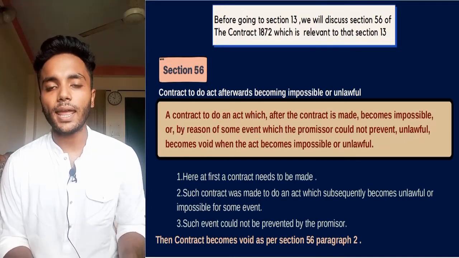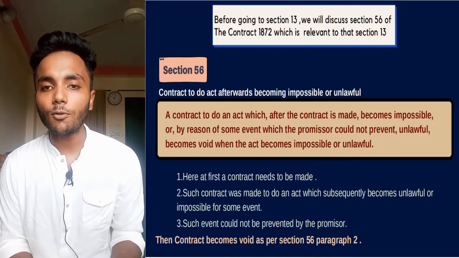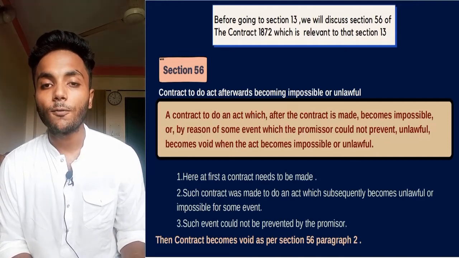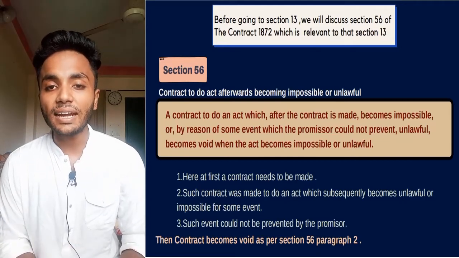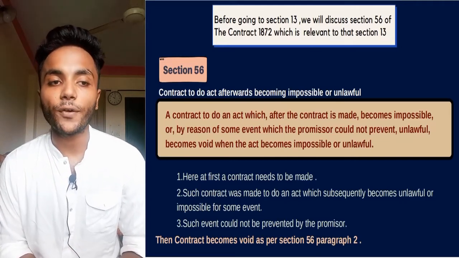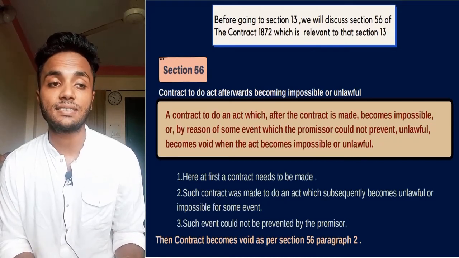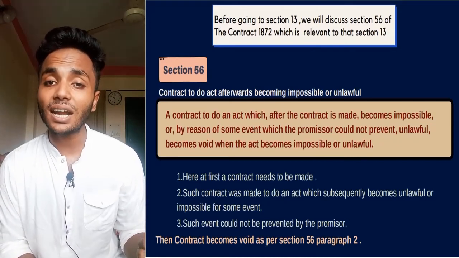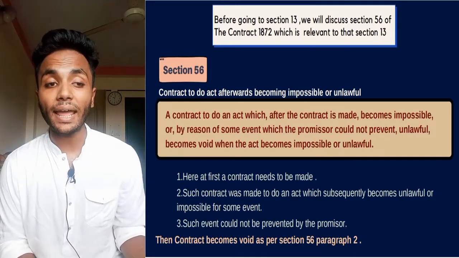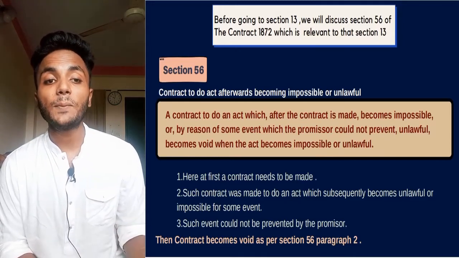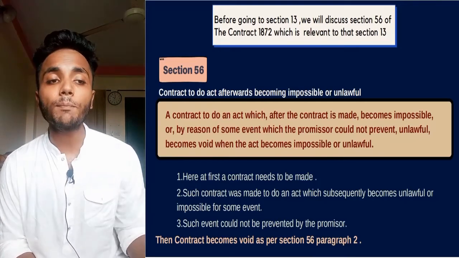So if an act becomes unlawful or impossible for some event which cannot be prevented by the promisor, then that contract will become void. Here basically three things are said. At first a contract needs to be made, then such contract was made to do an act which subsequently becomes unlawful or impossible.